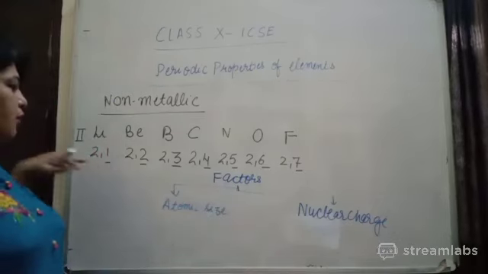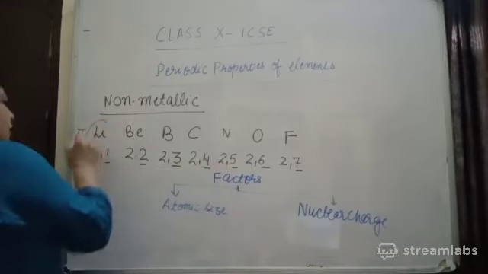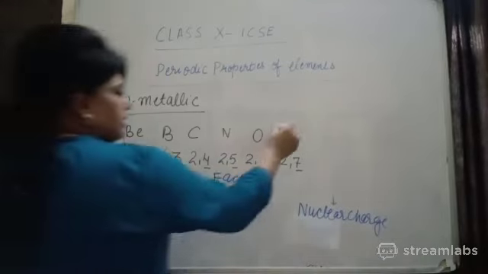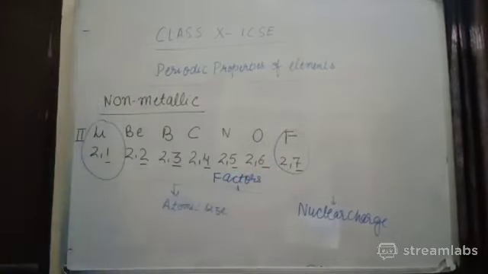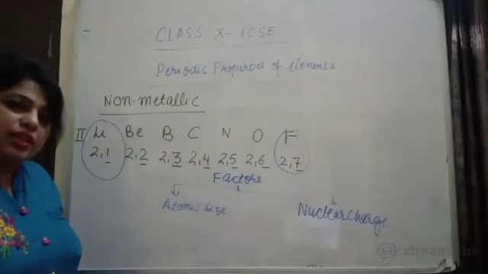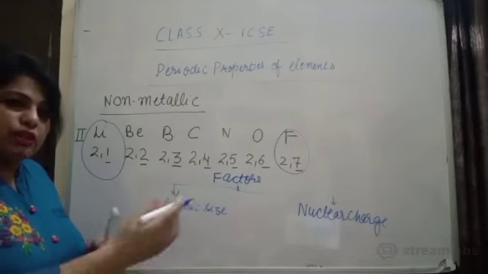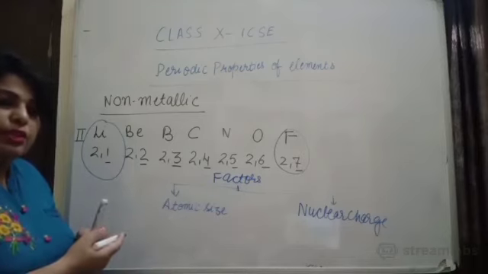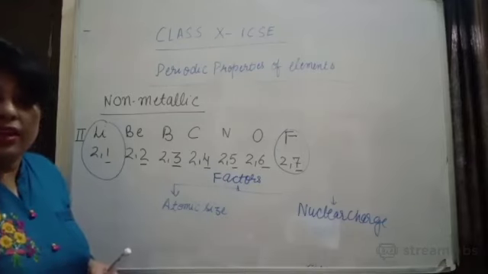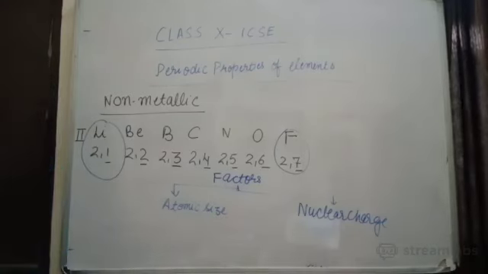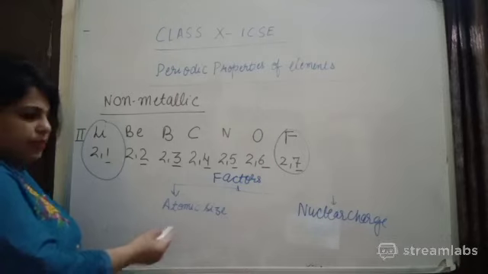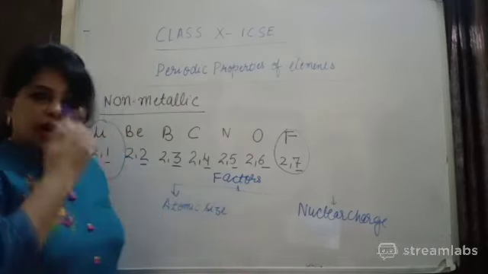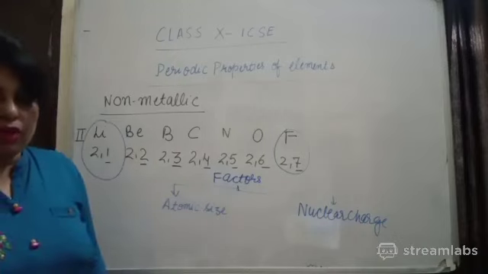And we have understood that when you move from left to right, this will be the biggest atom and this will be the smallest atom. So when you move from left to right, atomic size decreases. Why? Because the nuclear charge increases and it will start pulling the outermost shell toward the center. So the tendency to lose electron decreases and the tendency to gain electron increases. As a result, non-metallic character increases. The lesser the atomic size, the more easily it can gain electrons. The greater the nuclear charge, the more easily they can attract electrons from the outermost shell.